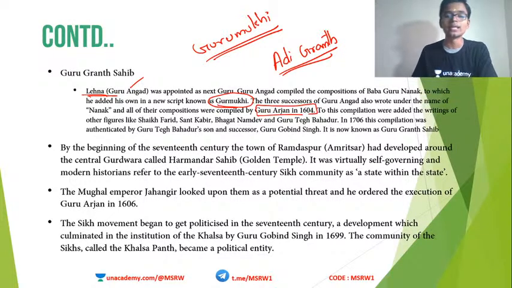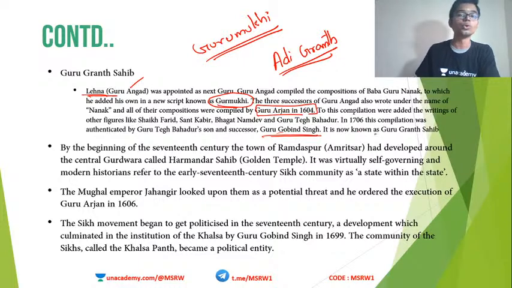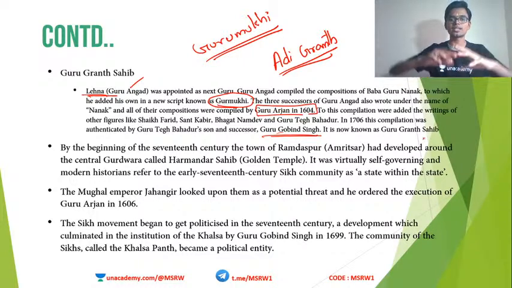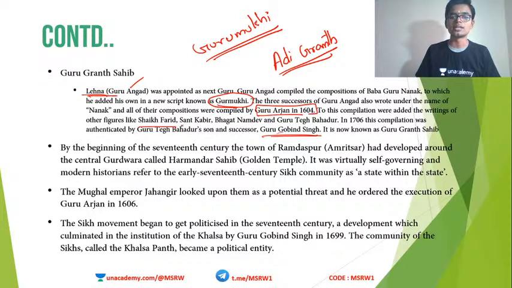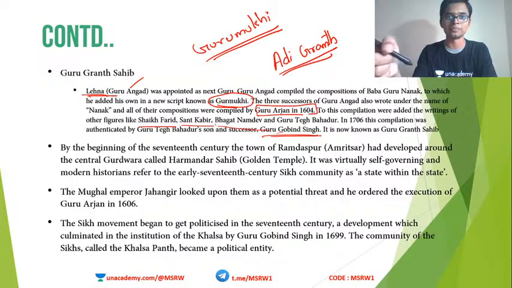Then later the 10th Sikh Guru, Guru Gobind Singh, the last Sikh Guru, collected all the teachings of all the Sikh Gurus and added his own teachings and put it together along with those teachings by people like Sheikh Farid, Kabir, Bhagat Namdev, etc. Earlier I told you Kabir's verses are seen in Guru Granth Sahib, remember?